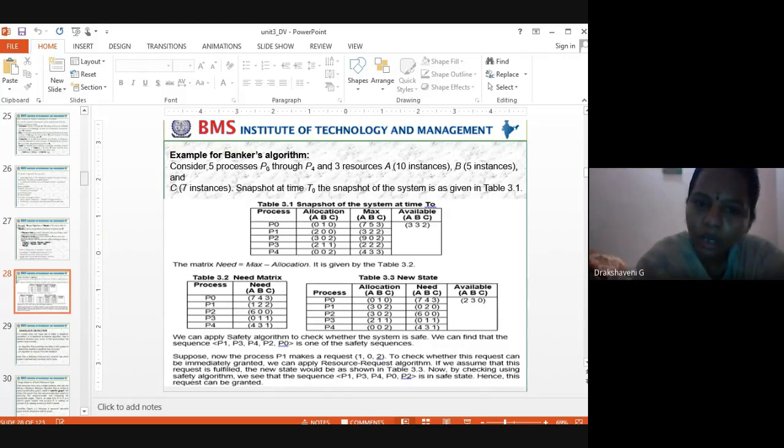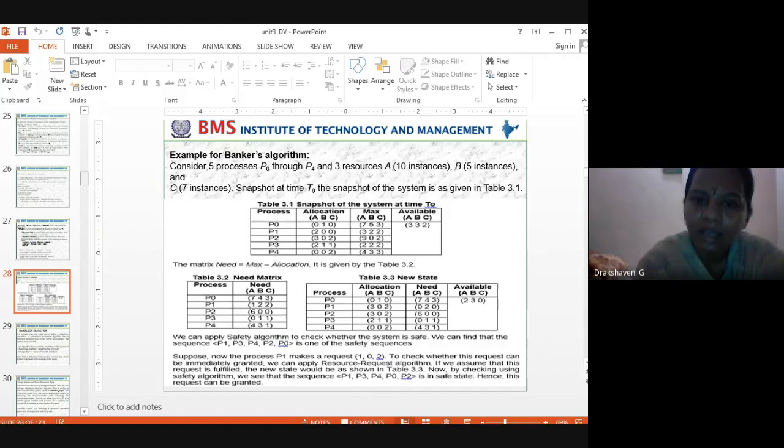Next, how many B's have we already allocated? 2 we have allocated, right? 1 for P0, 1 for P3. They have asked, we have given 1, 1. So 2 for B. How much was the total? 5. 5 minus 2 is what? 3. So you can see here for B in the last column, 3 is there.